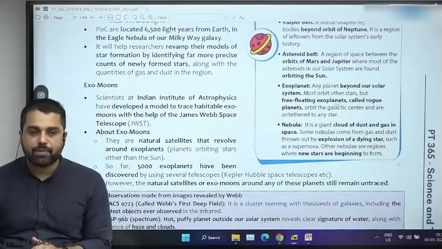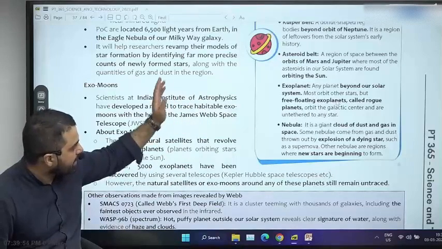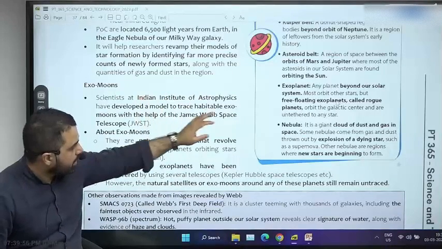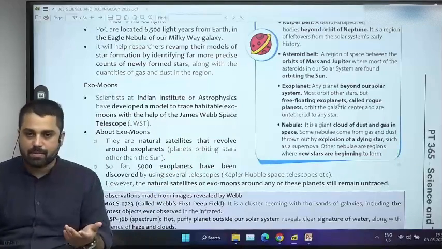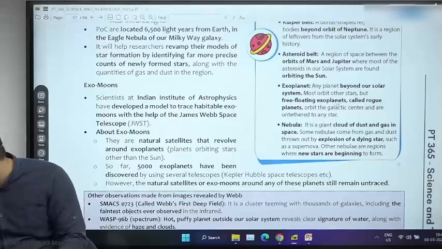Asteroid belt is a lot of asteroids revolving around the Sun which lie between Mars and Jupiter. Exoplanet, any other planet outside the solar system. Nebula is basically a cloud of dust, cosmic dust, which is like raw material for formation of new stars.